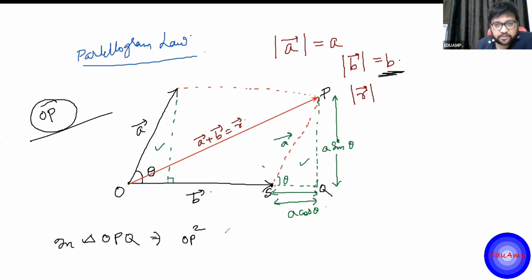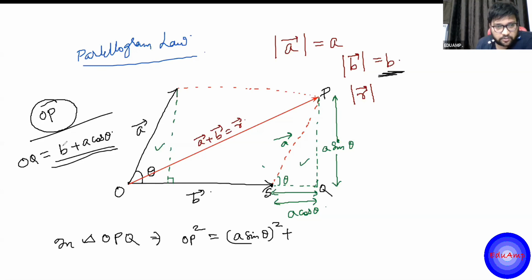Length, the height is a sine theta. So OP square is a sine theta whole square plus what is the length of OQ? OQ is the base, right? That is B. B is the length of OS plus a cos theta, right? Just correct me if I'm writing it wrongly. So B plus a cos theta whole square must be equal to OP square.